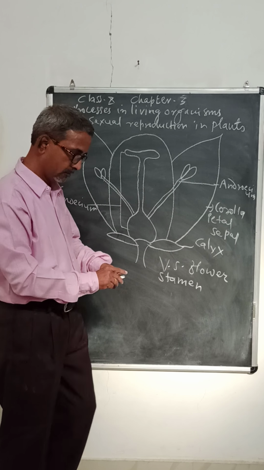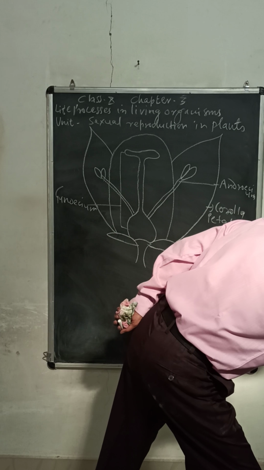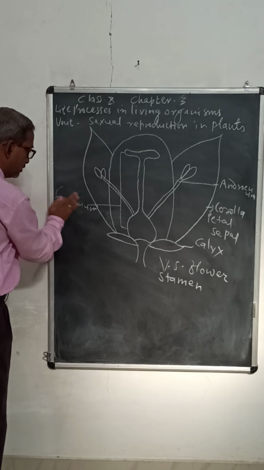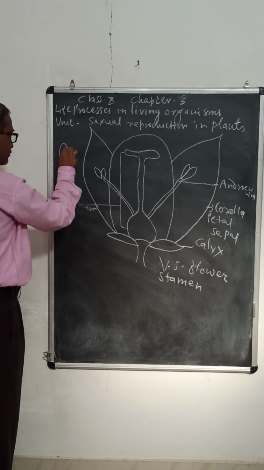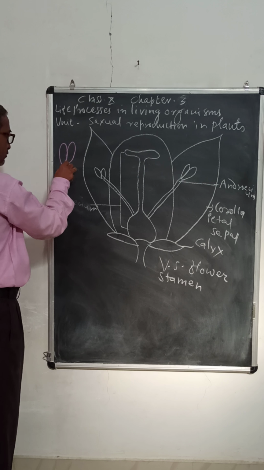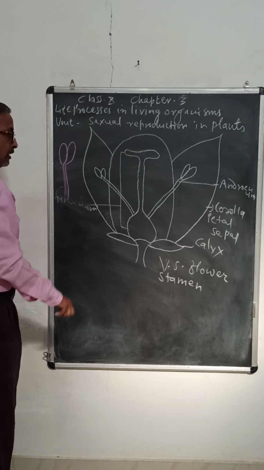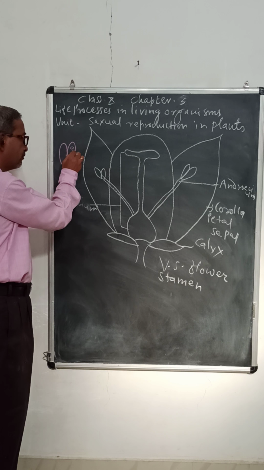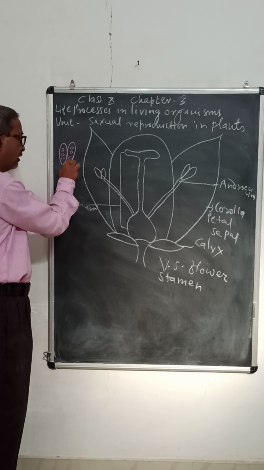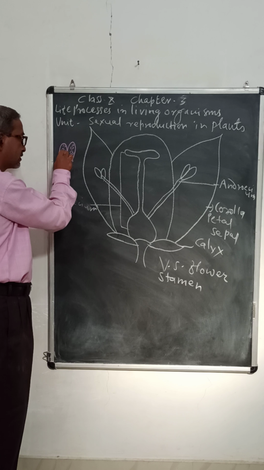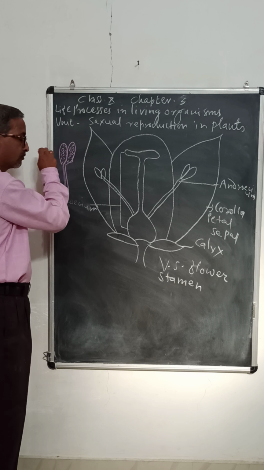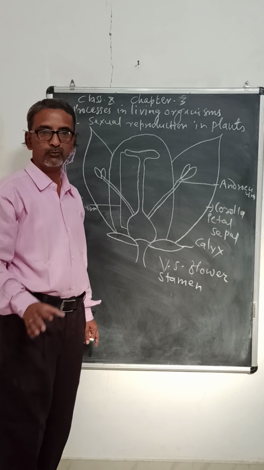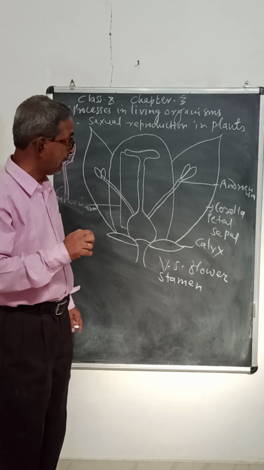This is the structure of the flower. This is the androecium. Inside the androecium are present a large number of pollen grains, which we call parāgkaṇ in Marathi.